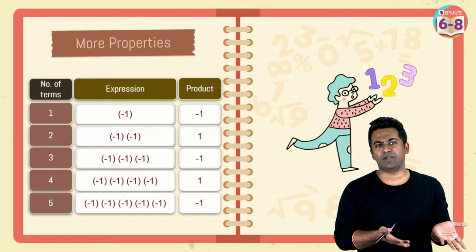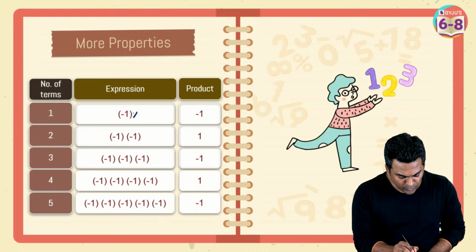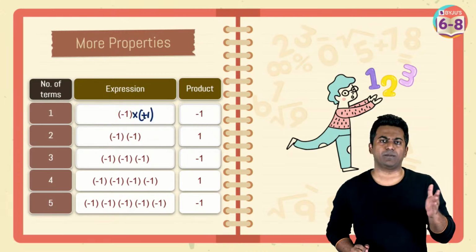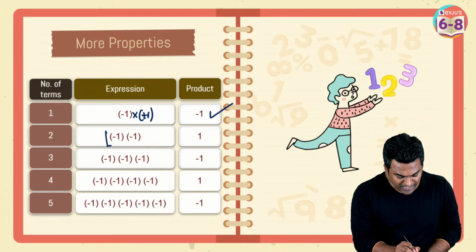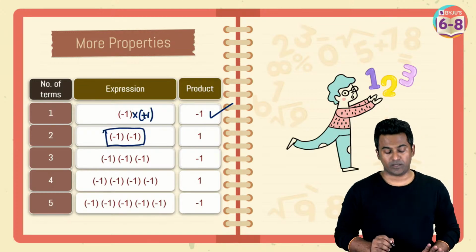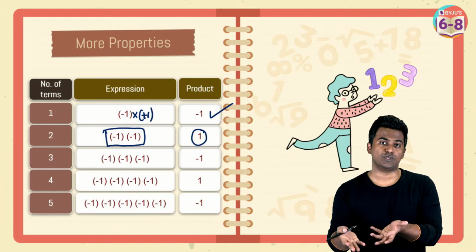This is fairly simple, dependent on the concepts that you've already covered before. Minus 1, when you multiply it with, let's say, plus 1, same rule, right? Plus multiplied with minus is minus. So that's the reason why you're getting minus 1. And what about this now? Minus 1 multiplied with minus 1 is going to be how much? Plus 1, because negative multiplied with negative, we know is positive.